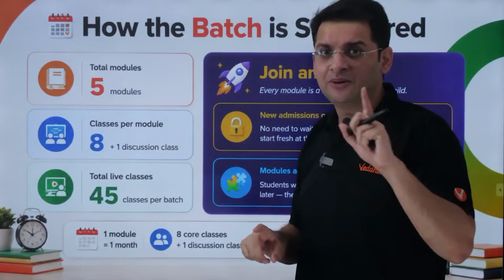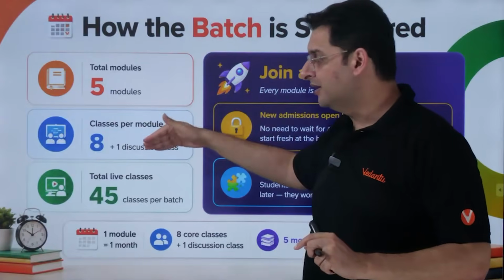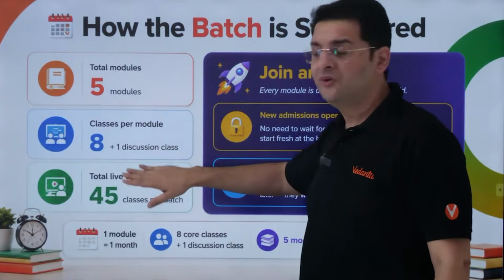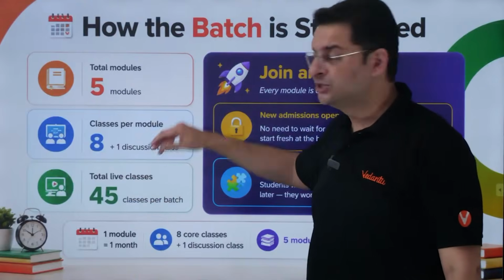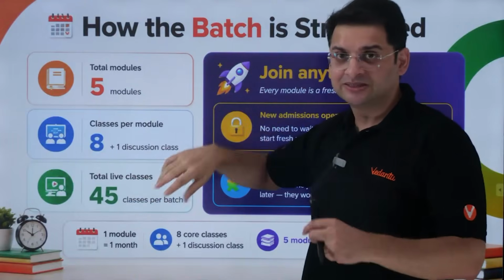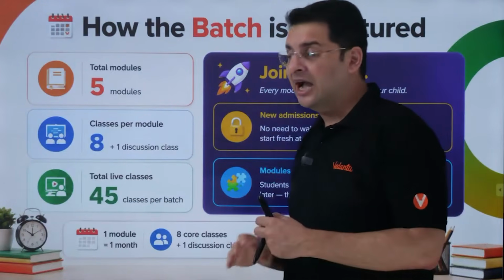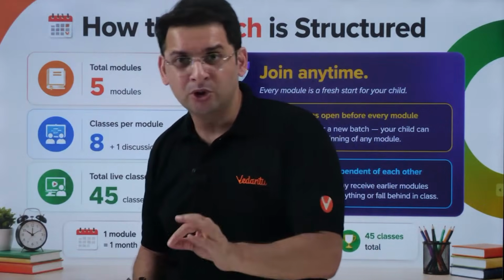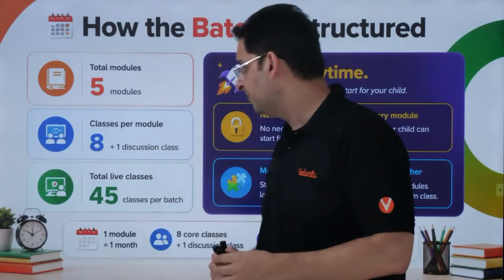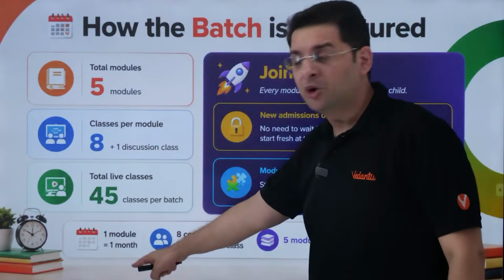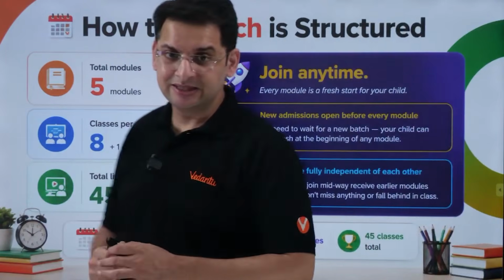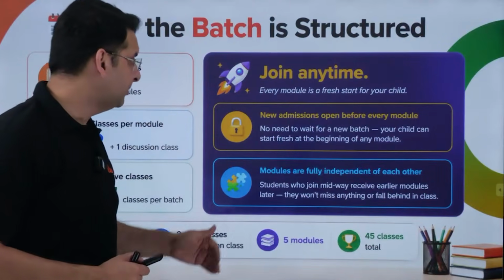So every module is covered in 1 month. After 8 classes, there is one discussion class, which happens after the test. So a total of 45 classes, right? 8 classes plus 1 discussion class per module. We have divided the entire course of all the grades into 5 different modules, and every module is independent of each other. So approximately 1 module a month, and 8 classes plus 1 discussion class, total of 45 classes. So this is what the course is all about.